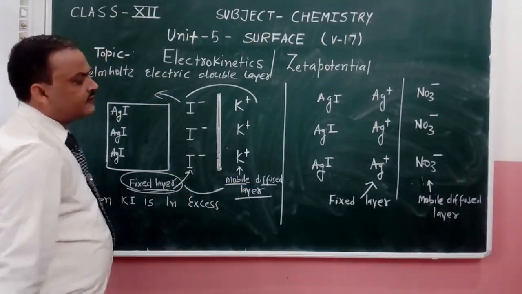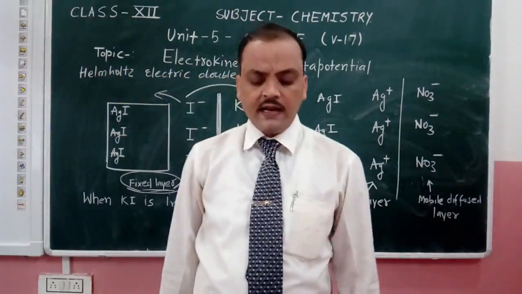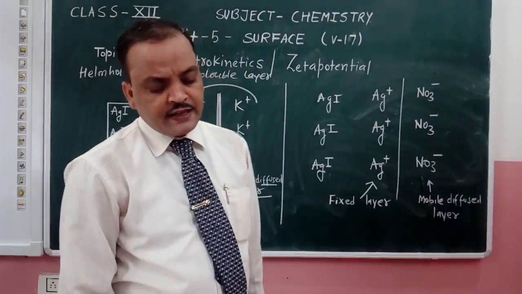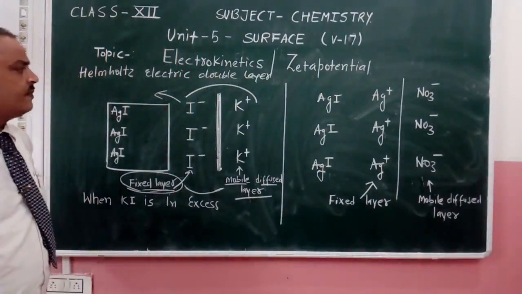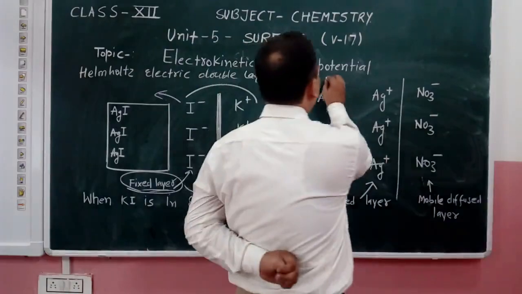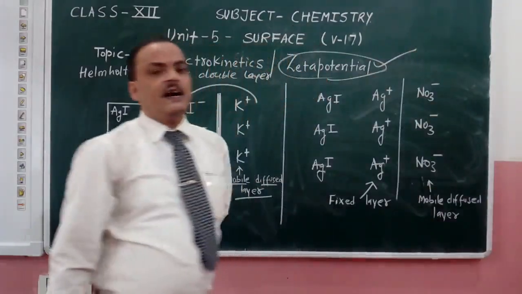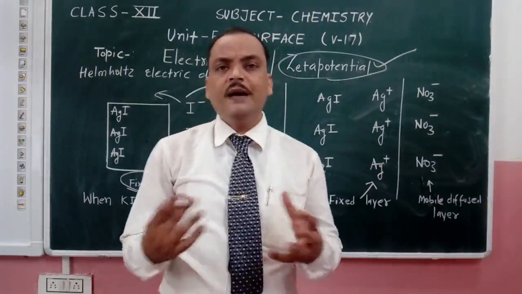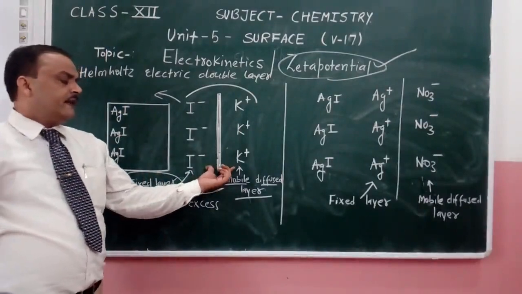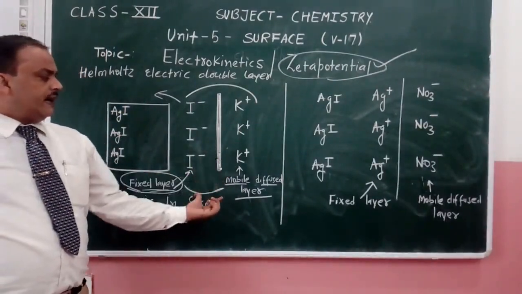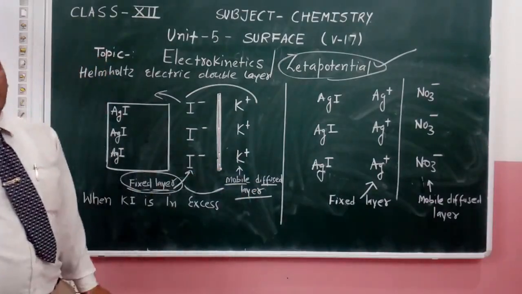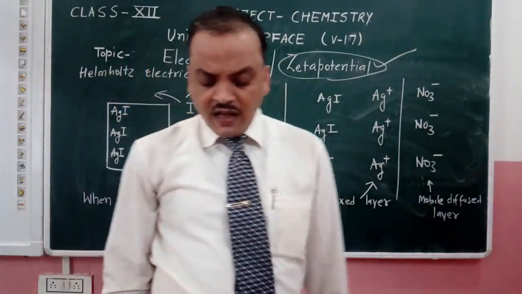This potential difference is known as electrokinetic potential or zeta potential. So zeta potential means the potential difference between these two layers, the fixed layer and the mobile diffused layer.